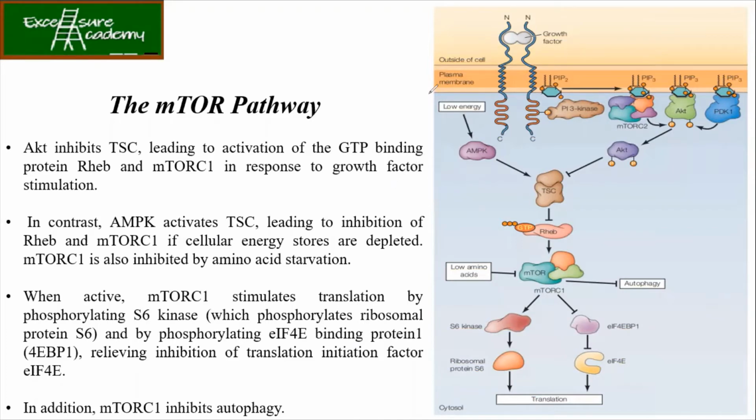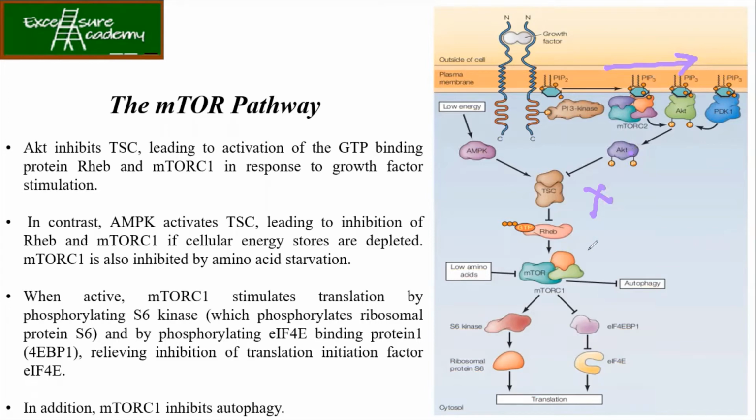So if you see in the figure, okay, as I always say, study with the help of the figure only. Once the growth factor comes, it binds to the receptor tyrosine kinase and it dimerizes. Okay, so after dimerization, what is happening over here? You can see that the TSC, अगर ये pathway follow हुआ है, that is your mTORC2 pathway, AKT is going to inhibit the TSC. ठीक है? So what will happen? TSC will no longer inhibit the action of Rheb.